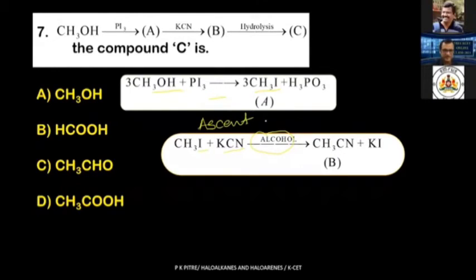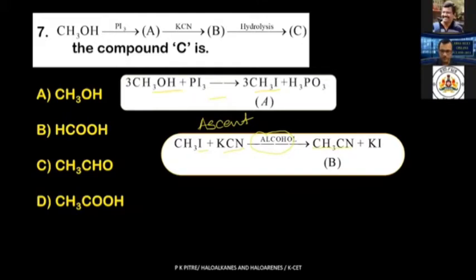What is it called? Ascent in series, or ascending in homologous series. It is one of the best ways by which you can increase one carbon atom in the given molecule. So what are you getting? You are getting methyl cyanide, or ethane nitrile in IUPAC, you can call it.